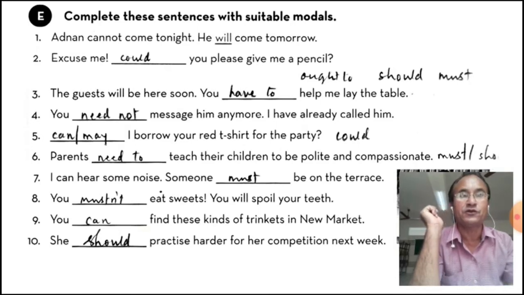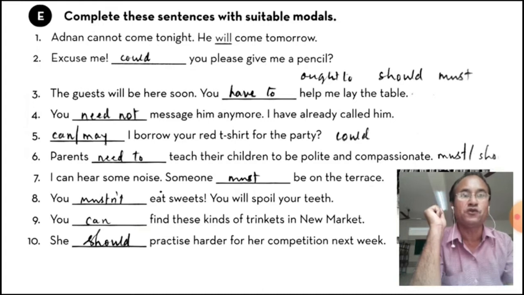Second one. Excuse me. Could you please give me a pencil? Polite. Will you can be used. Can you can be used. But we have used could in order to show the politeness. Could you please give me a pencil?